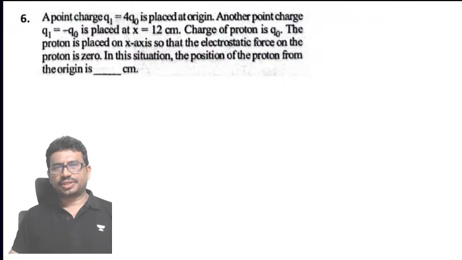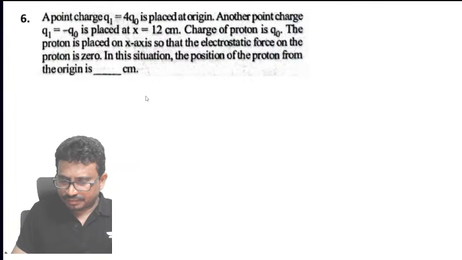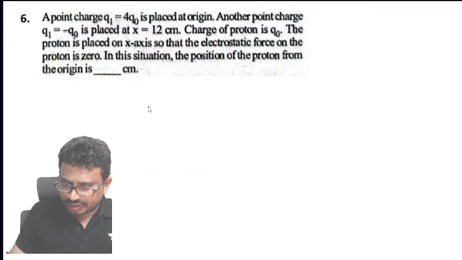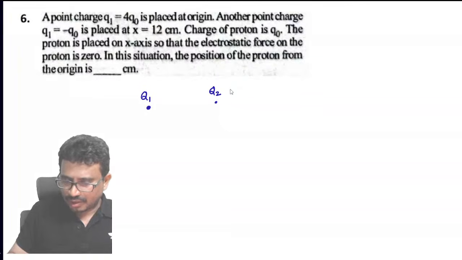Right, so see this here. A point charge, if I call this Q1, is placed at origin. Another charge, if I call this Q2, is located at a distance.